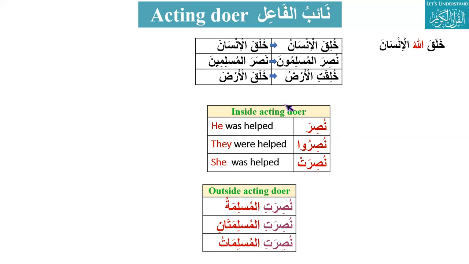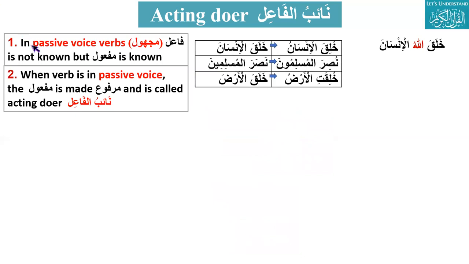So let's summarize it, whatever we see here, written in points. In the passivized verb, majhul, which is not known, the fa'il is not known, but the maf'ul is known. Like khalaqa, he created.